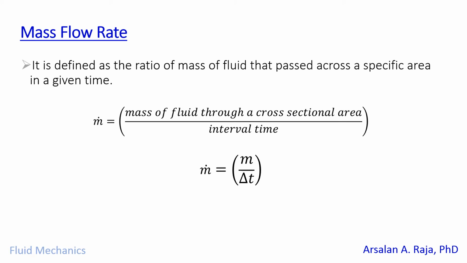Then comes the mass flow rate. Mass flow rate is the ratio of the mass of the fluid that passed across a specific area in a given time delta t. So mass is kilogram of any fluid, divided by the time interval, which gives you the mass flow rate.